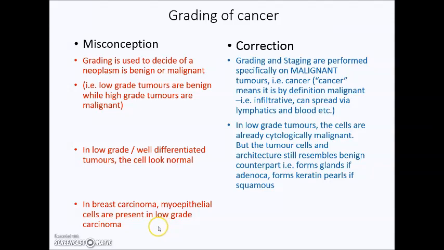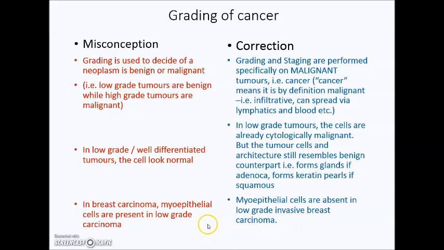There's also a misconception that in breast carcinoma the myoepithelial cells are still present in low-grade carcinoma. Again, this is wrong. Myoepithelial cells are absent once it is an invasive carcinoma. They are only present in ductal carcinoma in situ and in benign proliferations.